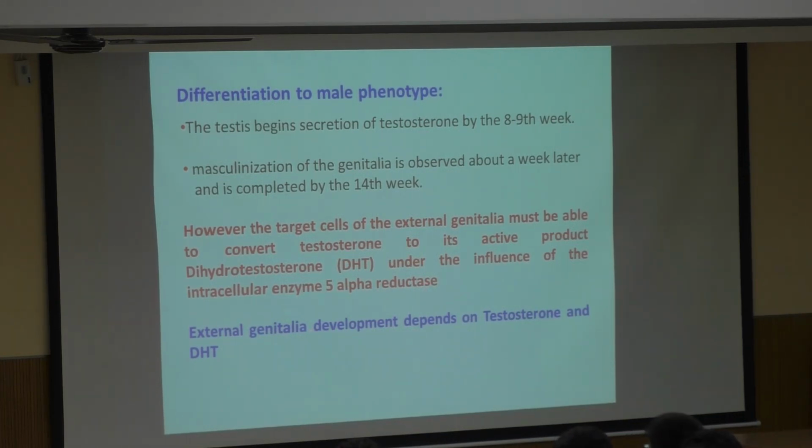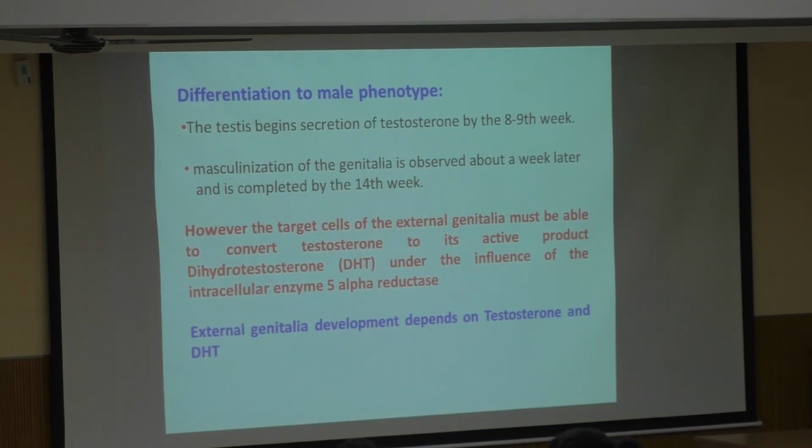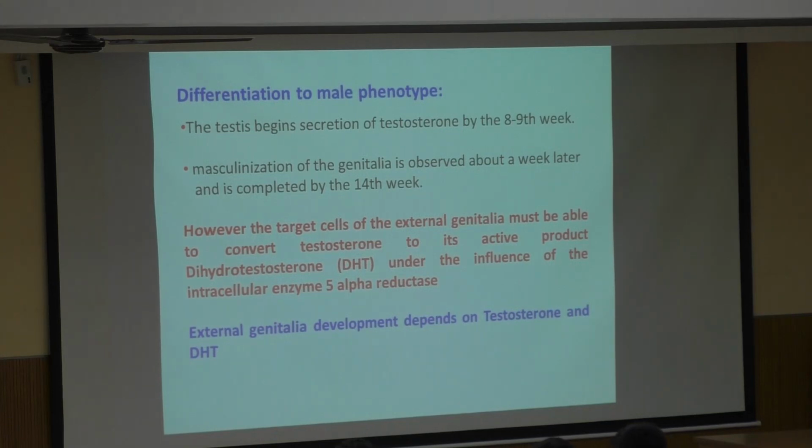So internal genitalia needs testosterone, whereas external genitalia also needs an active form of testosterone, and the conversion happens in the external genitalia only, because it has the enzyme 5-alpha reductase. So testosterone to dihydrotestosterone is done by 5-alpha reductase present in external genitalia.